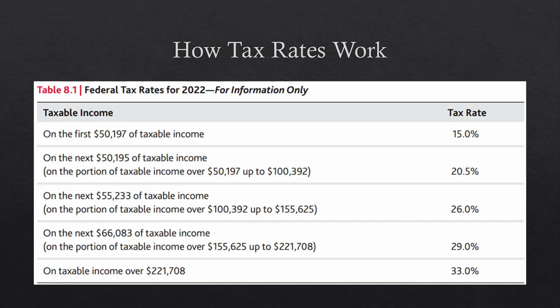So I just want to go through a quick example on how tax rates work. With tax rates, it sort of is a tiered system. Say if someone made $100,000, well, on the first $50,197, it would be taxed at 15%. Then the next portion of income, so that would be any income above that $50,197, would be taxed at 20.5%. So it's not like all of the income is taxed at the highest rate. You are taxed as you increase up the tax bracket.